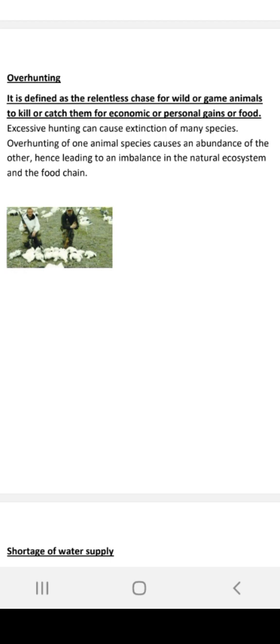Okay. Some individuals are killed for the sake of, like, elephant teeth. Elephant teeth are very expensive. People use them for ornamental purposes in their houses. So in some countries, people kill elephants for the sake of getting their teeth. That is also called overhunting. So overhunting is simply uncontrolled killing of an individual for the sake of getting benefits, or maybe in order to make it food for a predator. So that is called overhunting.